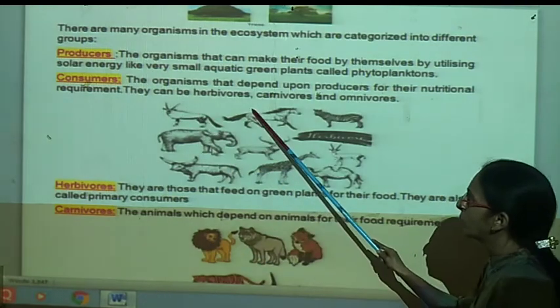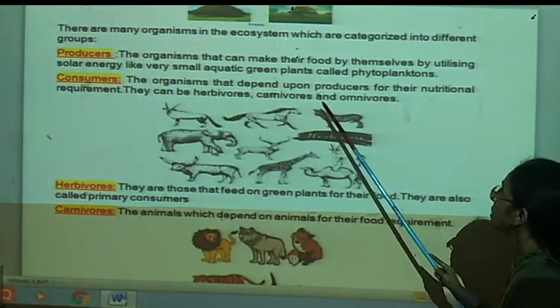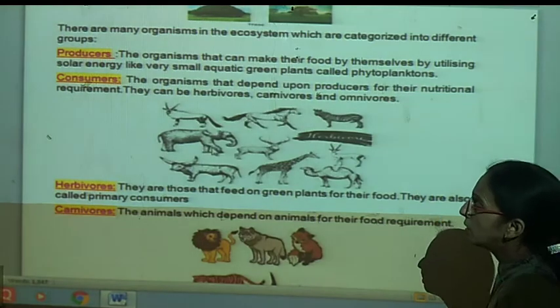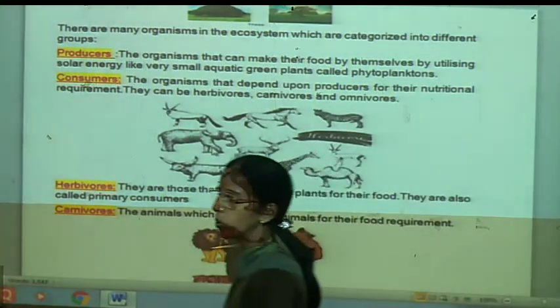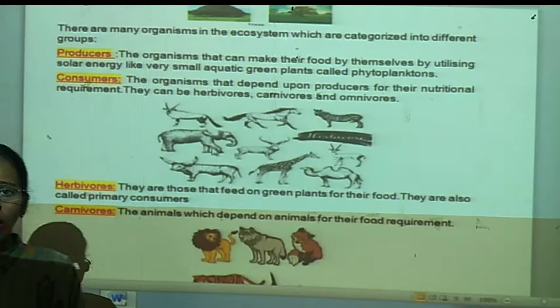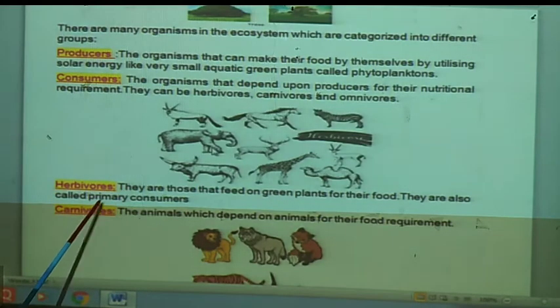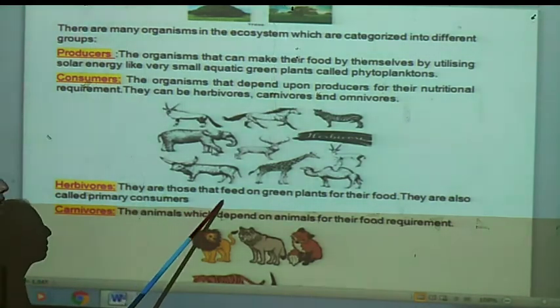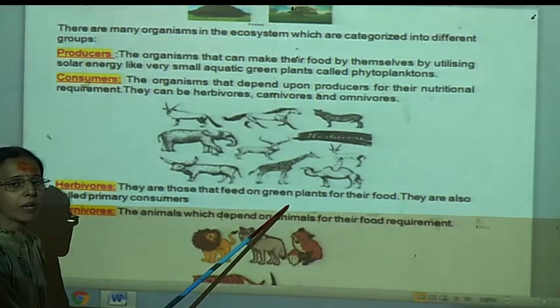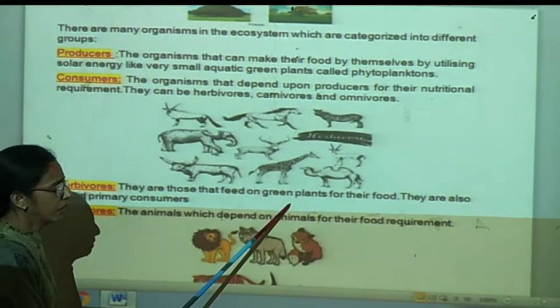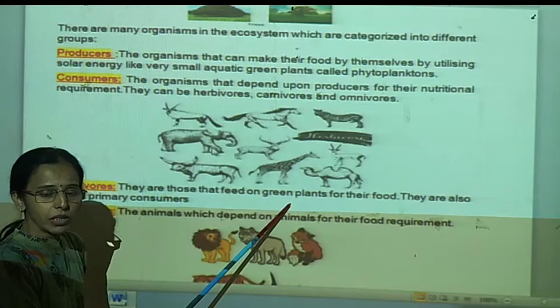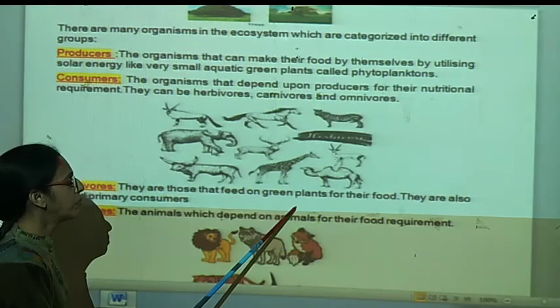They can be herbivores, carnivores and omnivores. Now, what is a herbivorous animal? You know that herbivores are the organisms that feed on green plants directly. Thus, they use green plants as their food.